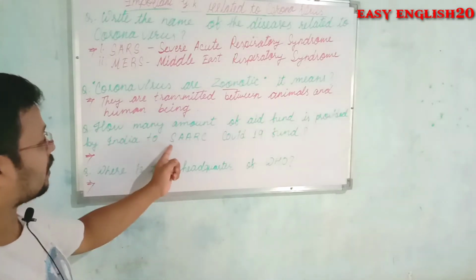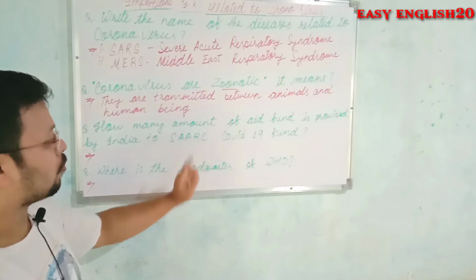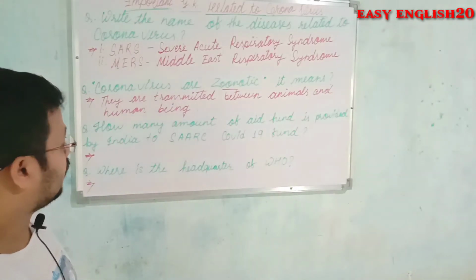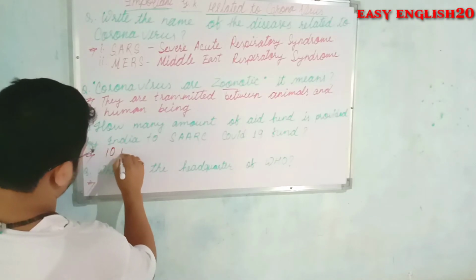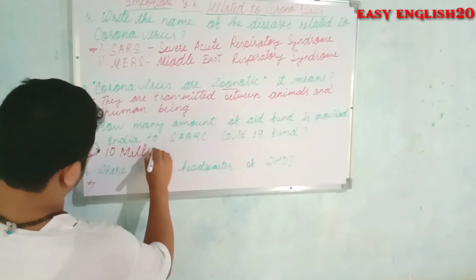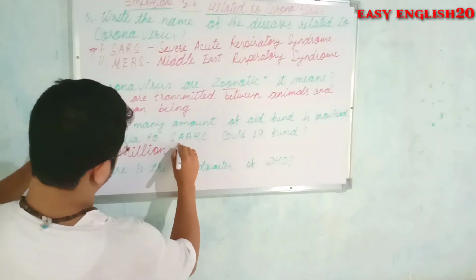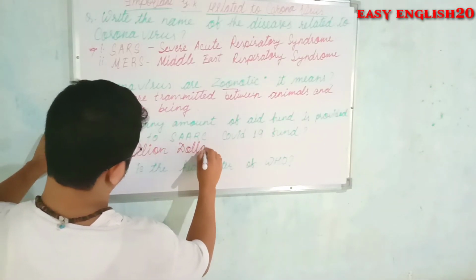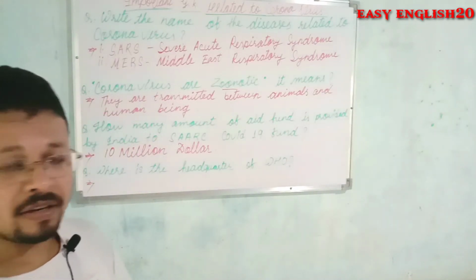The full form of SAARC is South Asian Association for Regional Cooperation, and India provided an amount of 10 million dollars to the SAARC COVID-19 fund.